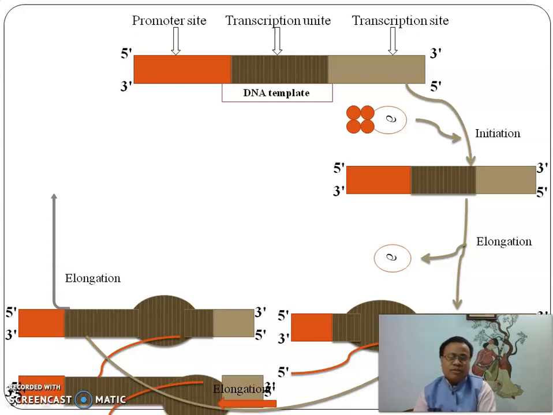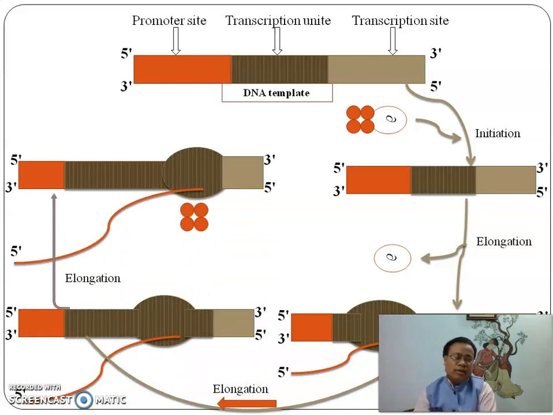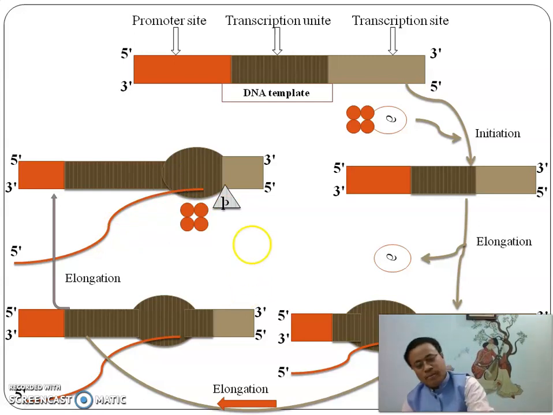As I already told, the rho factor will bind to the DNA strand, meaning the template strand. Then what will happen? This RNA polymerase enzyme cannot move towards this site. Ultimately, the process of transcription will stop. So this is called rho dependent termination of transcription. When there is no transcription, the newly synthesized RNA will release from the DNA strand, and it will move to the cytoplasm as a new mRNA or new RNA.